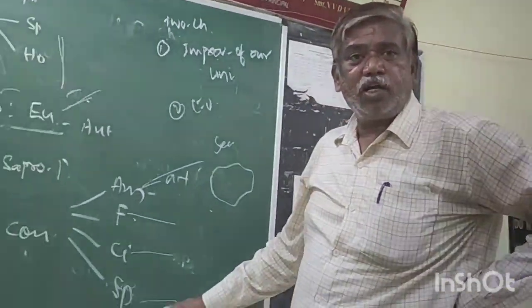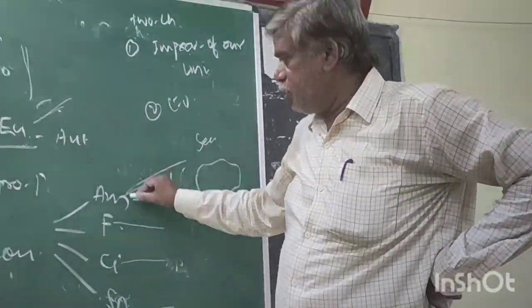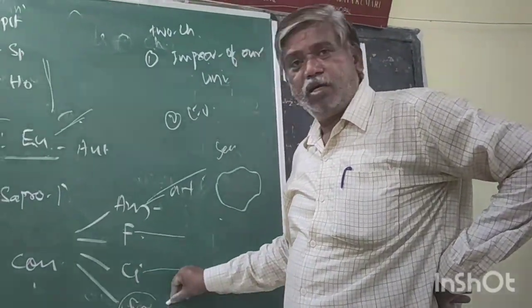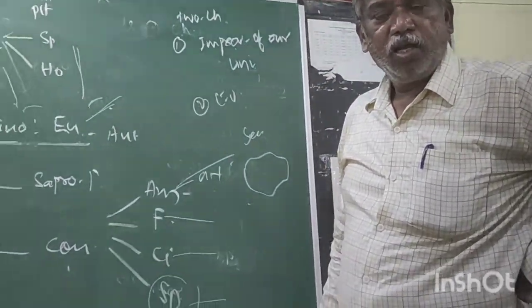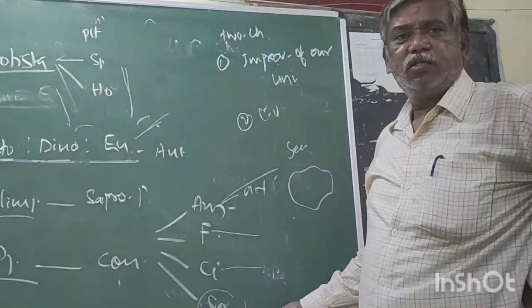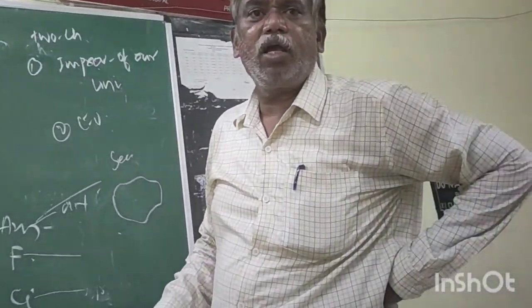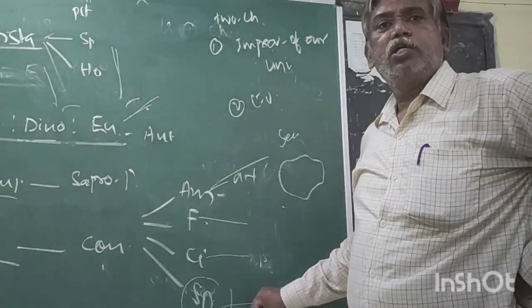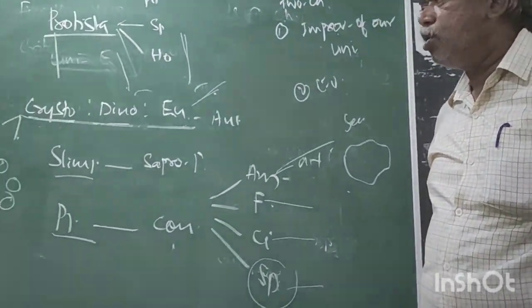This is not containing pseudopodia, flagella, or cilia. Without any locomotory organelles, that is called sporozoa. These are all endoparasites of man. Plasmodium is the best example for sporozoa. Now this is about the protists.